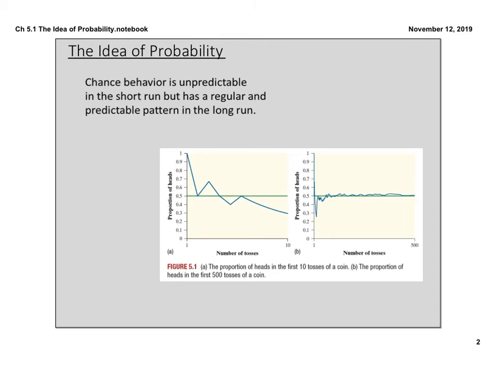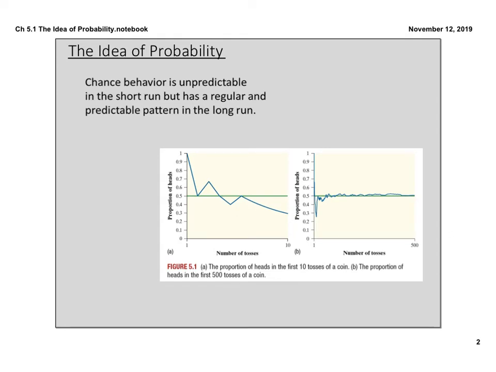So if you are looking at chance behavior over just a couple of trials or a couple of instances, it seems really unpredictable and haphazard, and things seem really funny sometimes. But the longer you repeat an experiment or a trial, the more trials you do, the more predictable the behavior becomes.